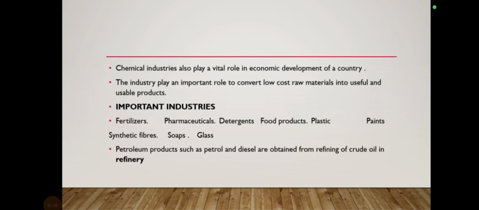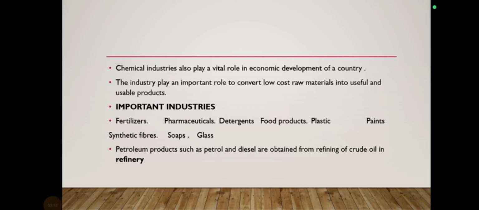Petroleum refinery is one of the major ones, and it is called petrochemicals, because petroleum is obtained in the form of crude oil, which is not at all usable, and it is a useless mixture of useful substances. So in this industry, these useful substances will be extracted and separated from this useless mixture.